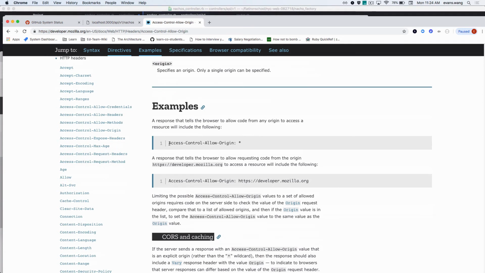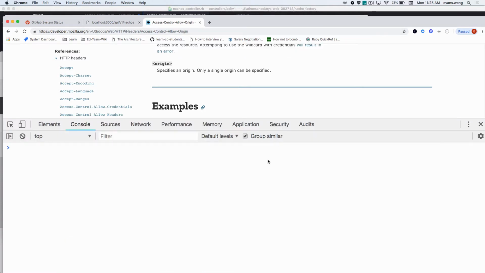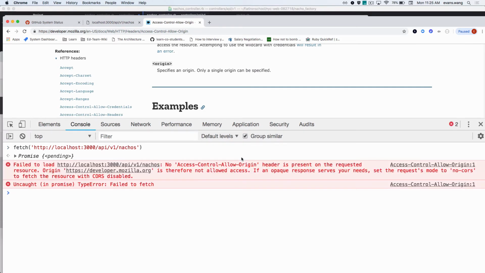So I need something called Access-Control-Allow-Origin star, which must mean that I need to, what? Allow everyone to make these requests. Why would it block the request from here if I were to run this fetch? Origin of developer.mozilla.org is therefore not allowed.